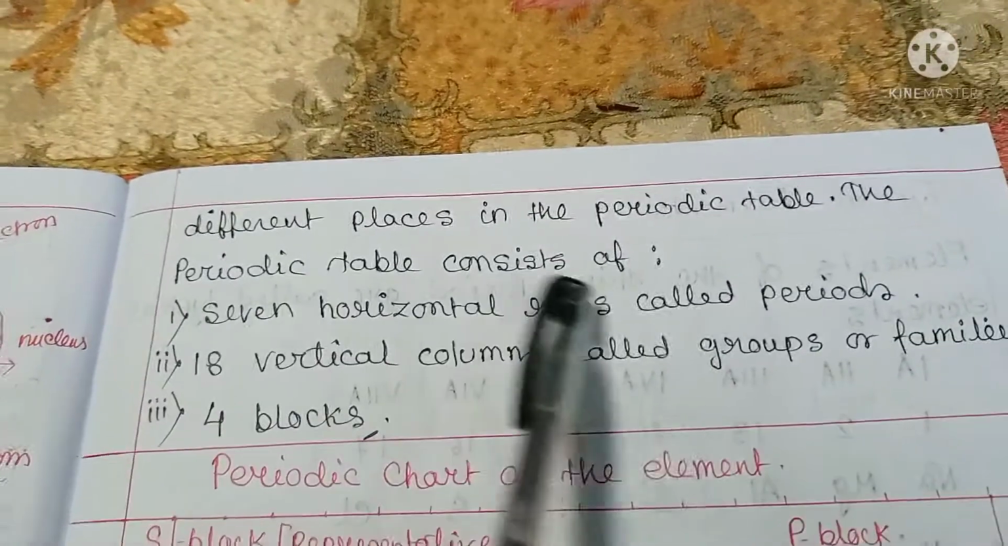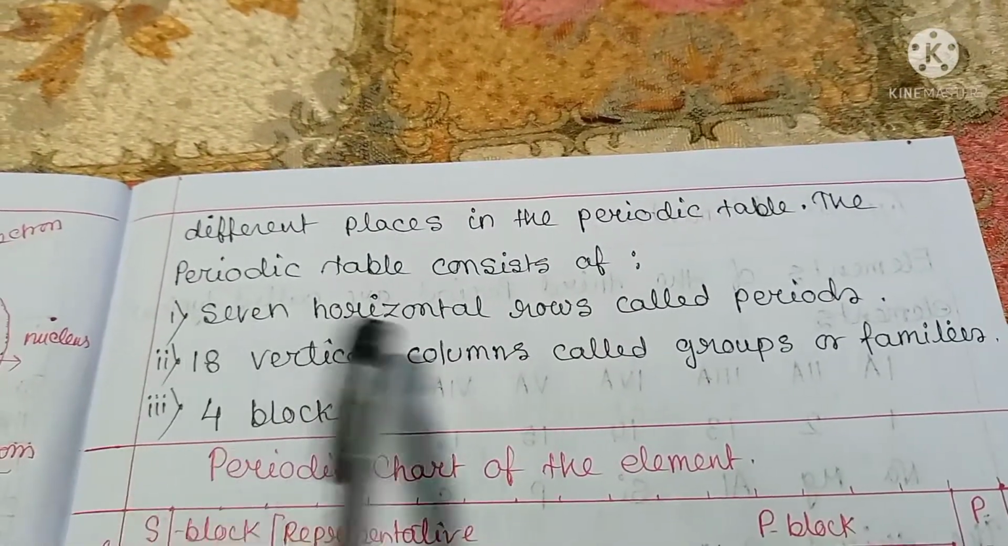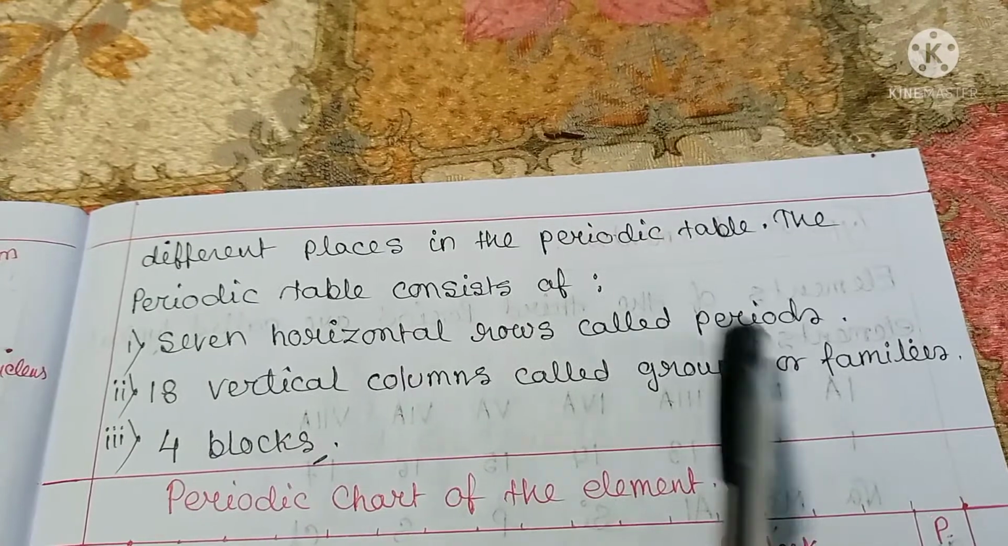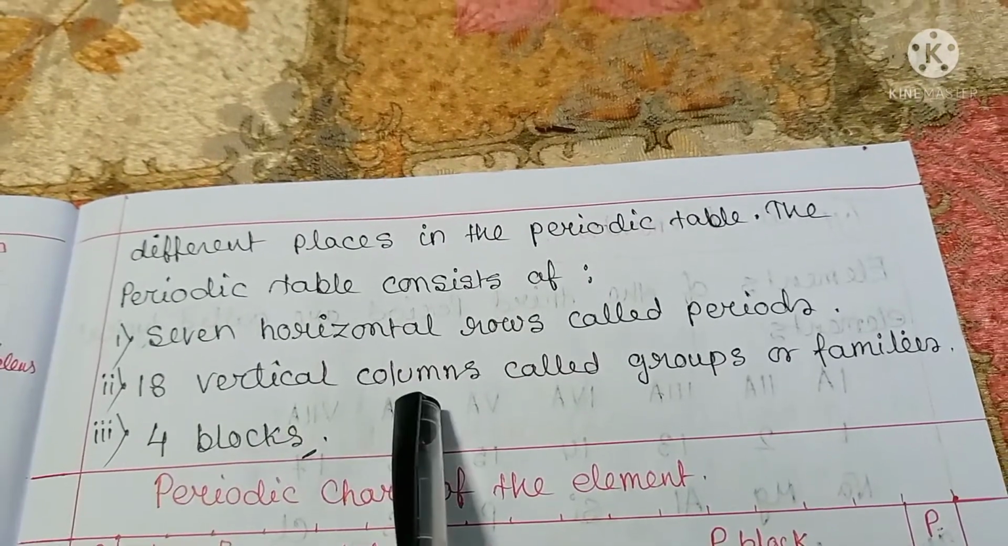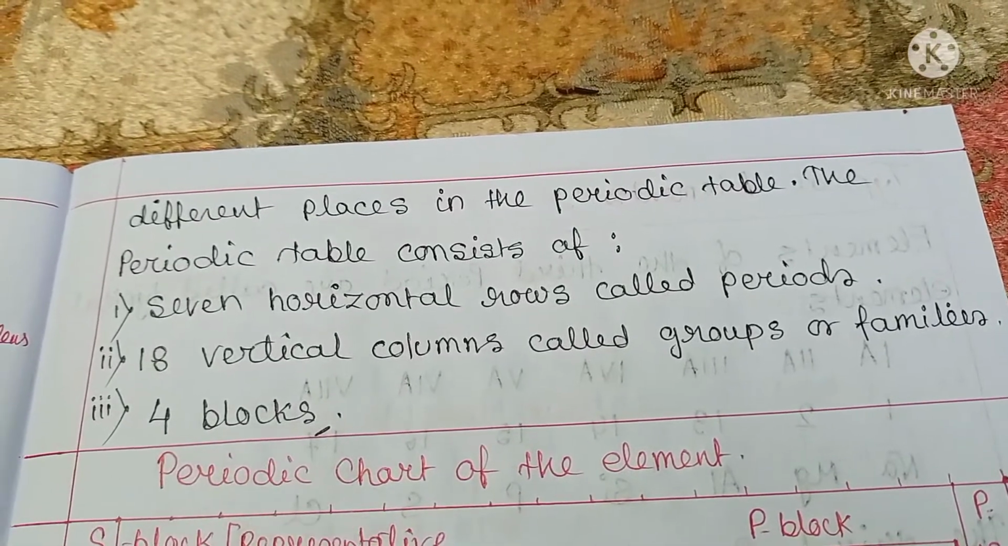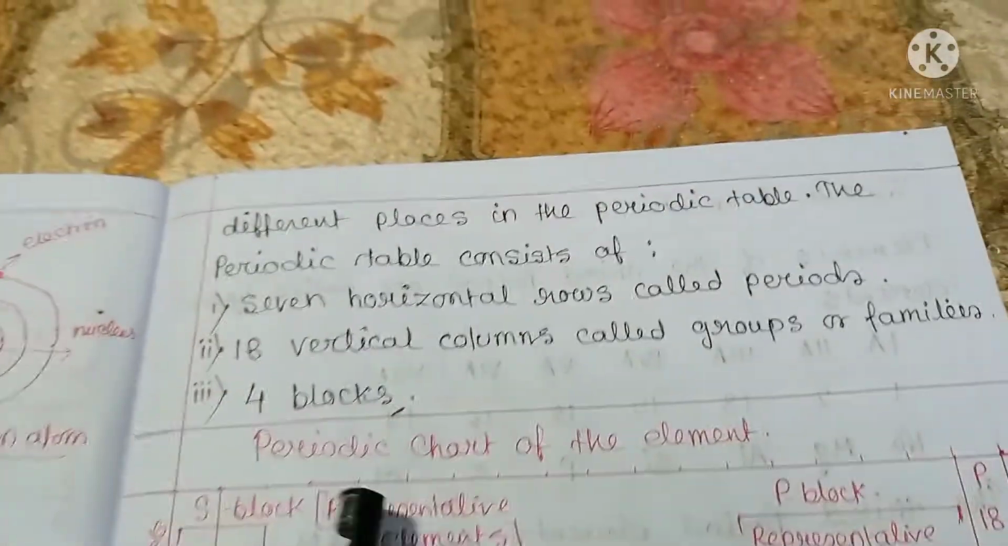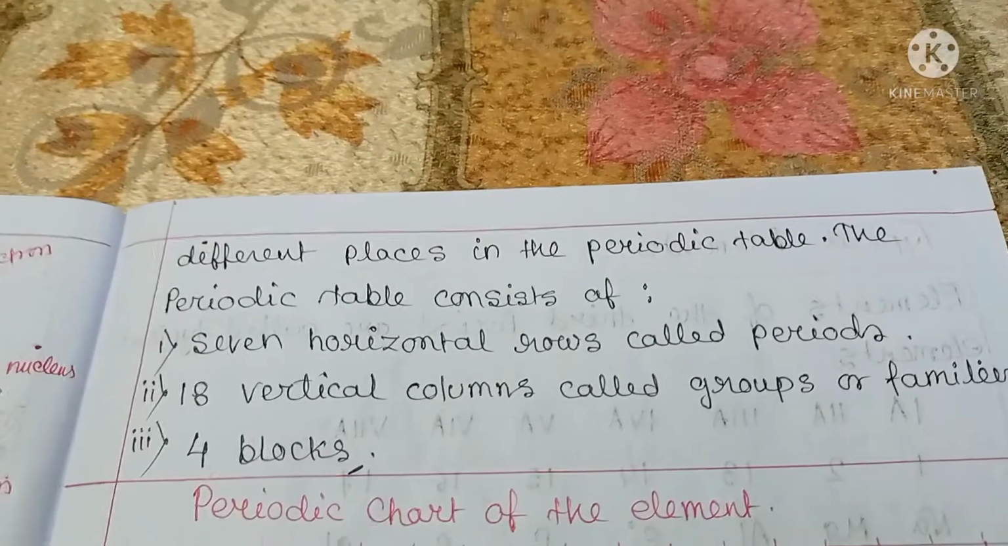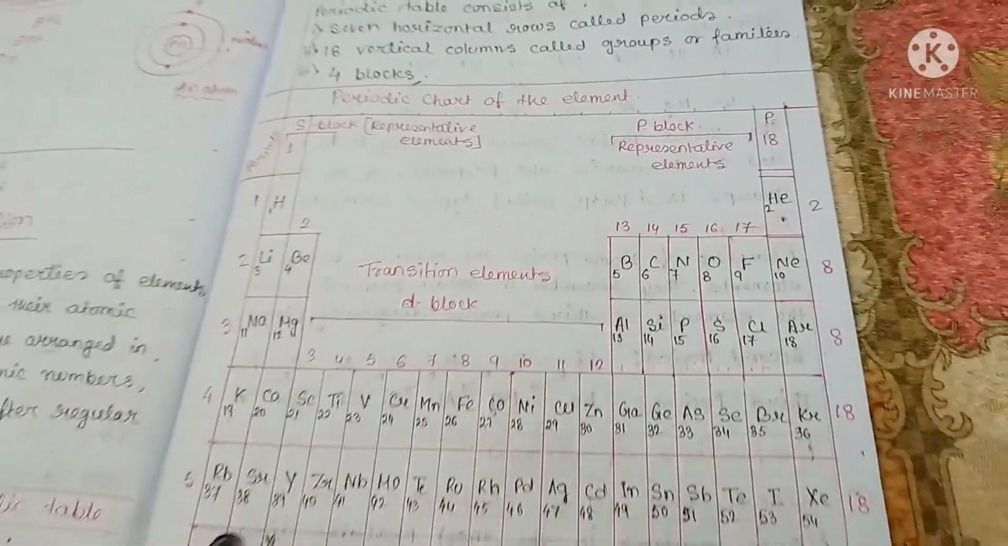The periodic table consists of 7 horizontal rows called periods and 18 vertical columns called groups or families, and there are 4 blocks. See the periodic chart of the elements. This is a modern periodic table.